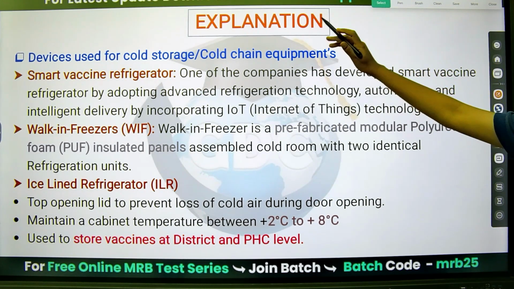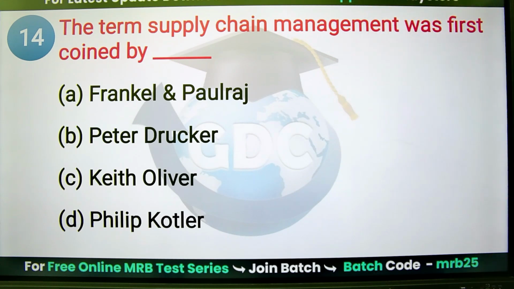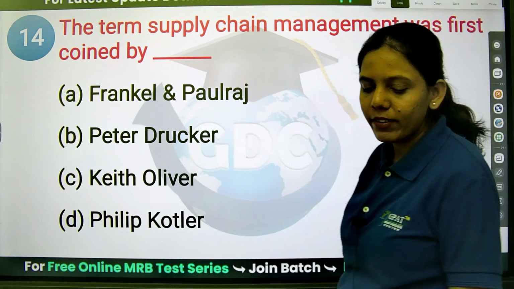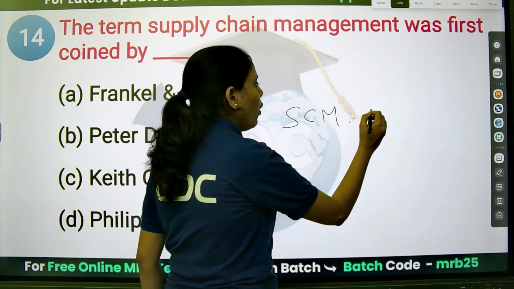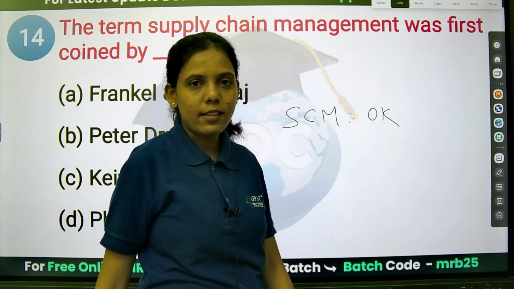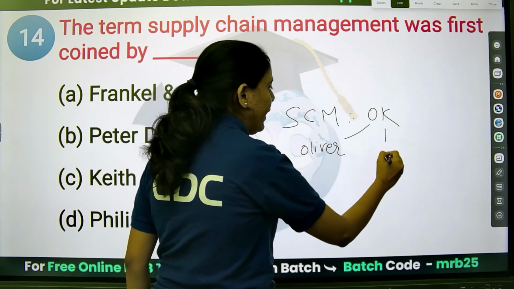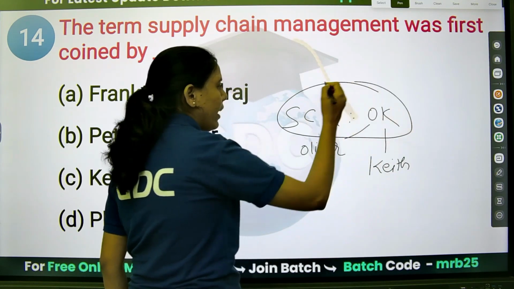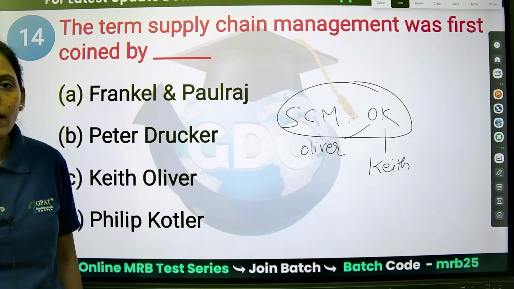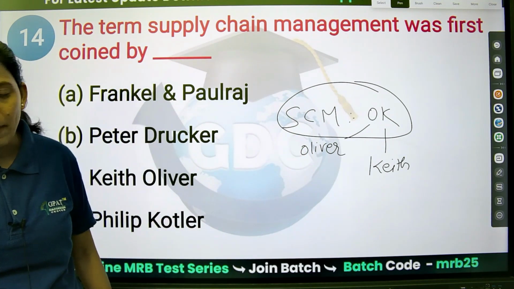The next question is, the term supply chain management was first coined by whom? Now I will tell you a very easy trick. Just remember SCM, that is supply chain management.